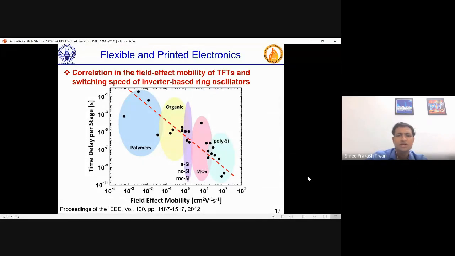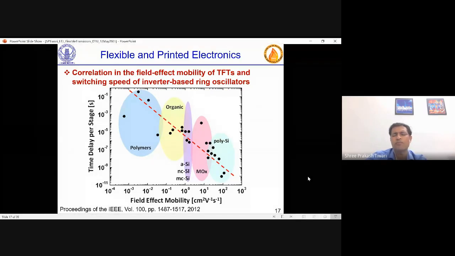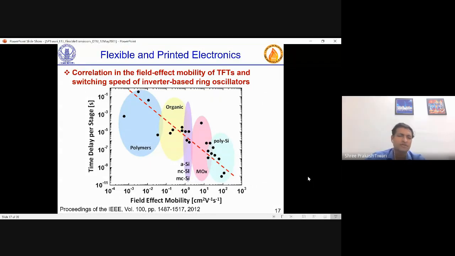And what you see here is how polymers have lower field effect mobility and polysilicon has the highest field effect mobility. But polysilicon as such is not as flexible as polymers. On the other hand, organic and amorphous silicon are in between, neither on any extreme, and they are more suitable for flexible electronics.